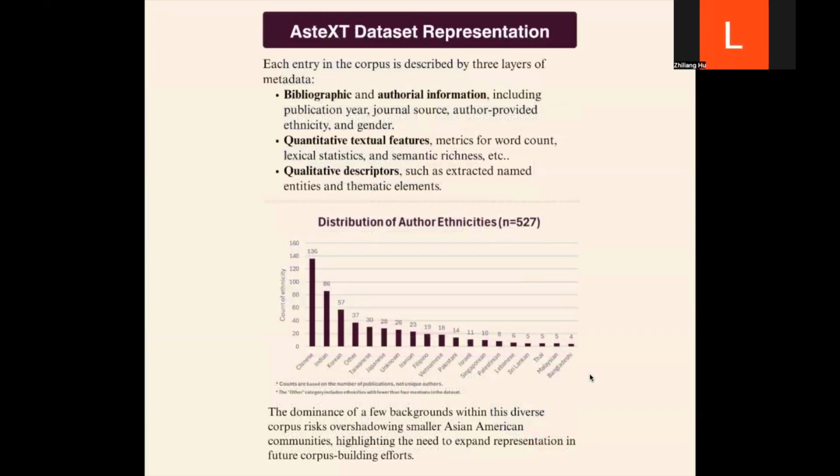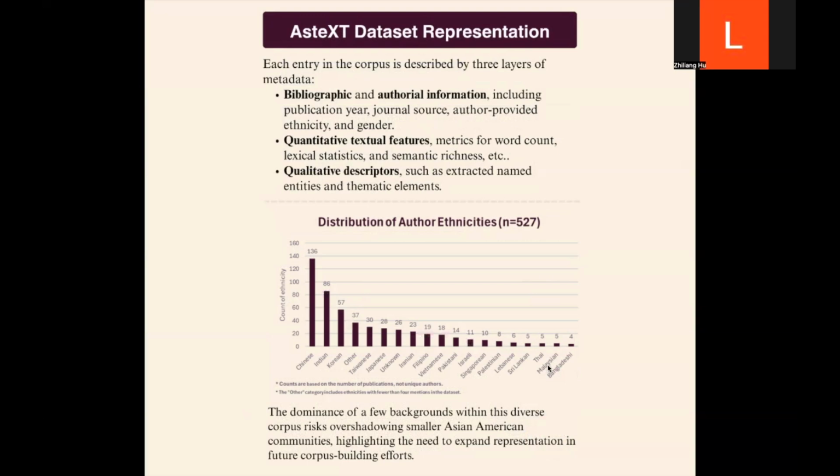For our metadata, we basically have bibliographic and author information, quantitative textual features, and qualitative descriptors. Below are some graphs we created to provide some insights about our data sets.